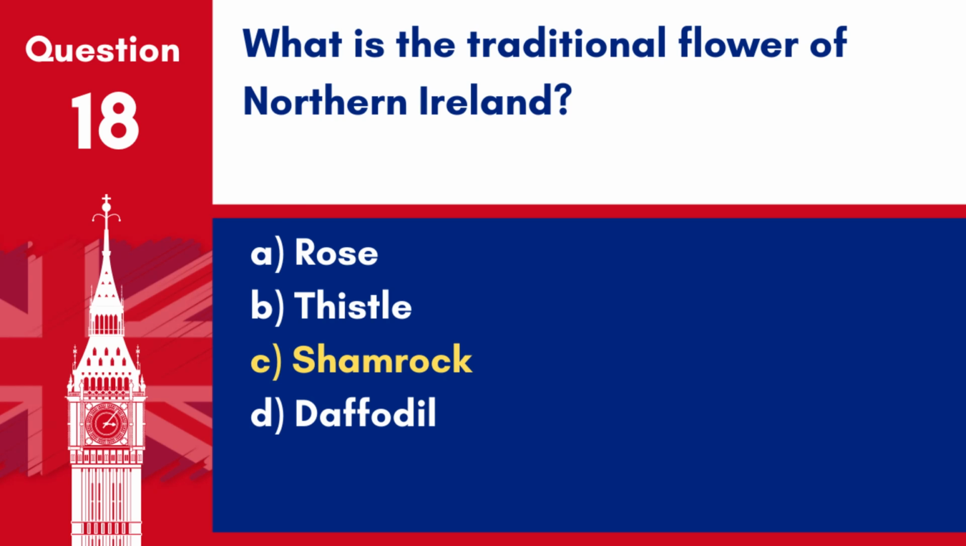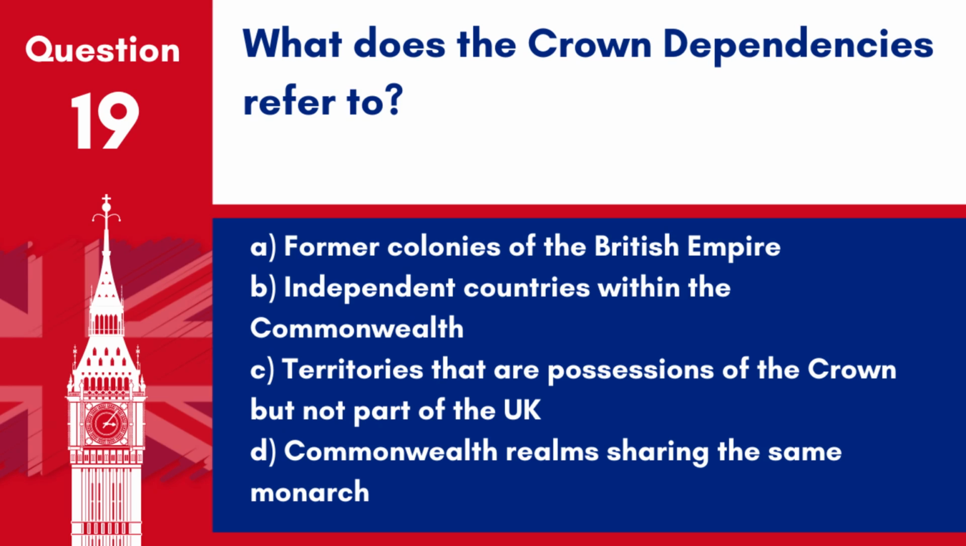Question 19. What does the Crown dependencies refer to? A. Former colonies of the British Empire. B. Independent countries within the Commonwealth. C. Territories that are possessions of the Crown but not part of the UK. D. Commonwealth realms sharing the same monarch.